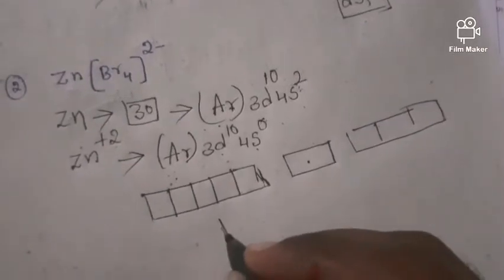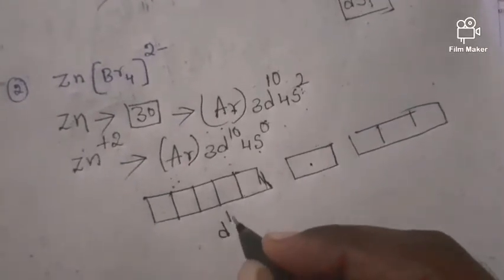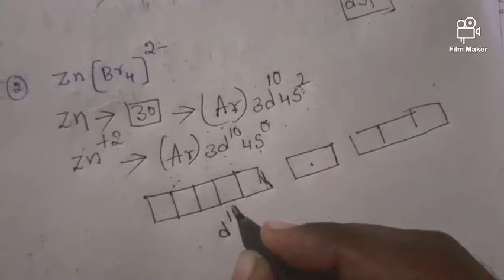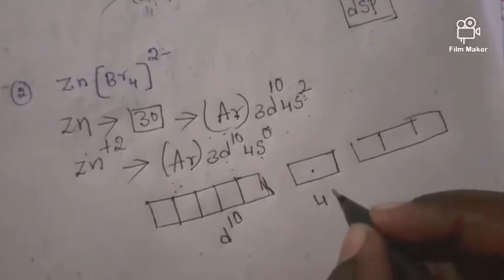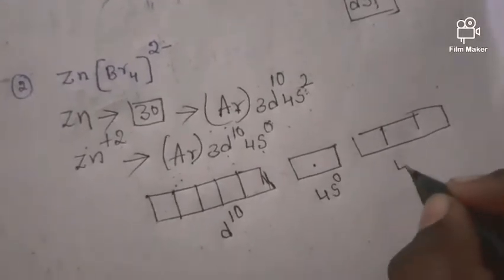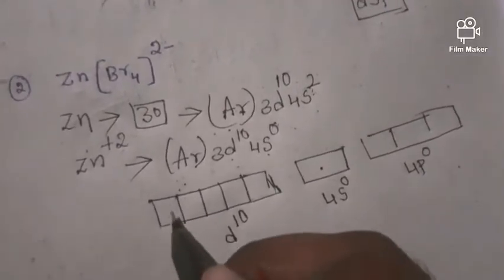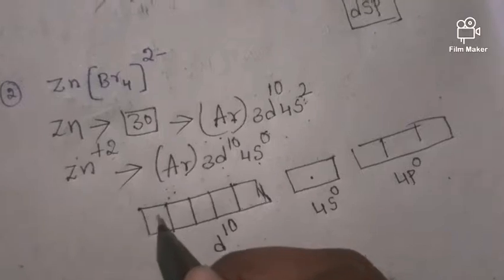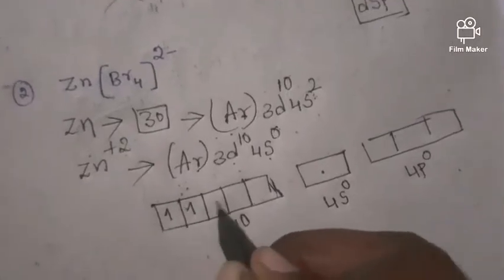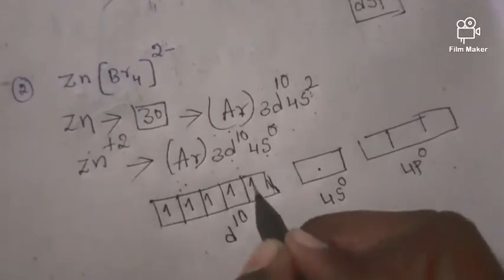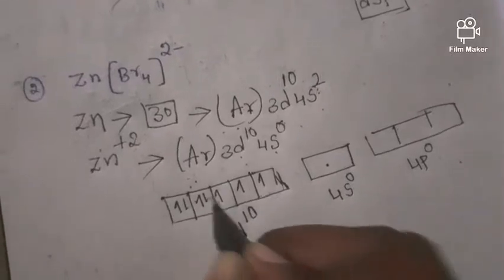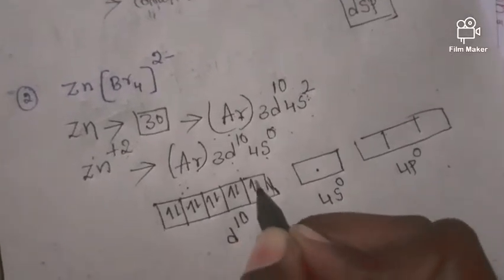In this d, 10 electrons are present, so d10. And 4s is empty, so 4s0. Of course 4p is also empty, so 4p0. Now let us put the electrons in this: 10 electrons means 1, 2, 3, 4, 5, 6, 7, 8, 9, 10.